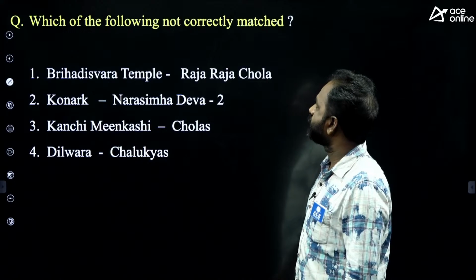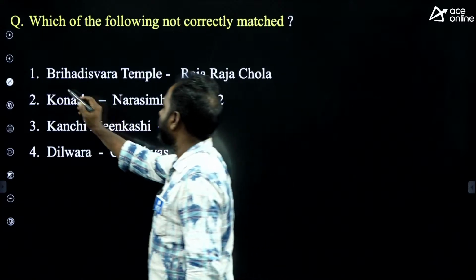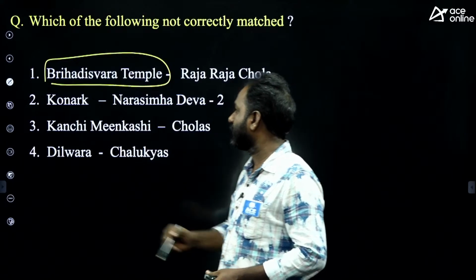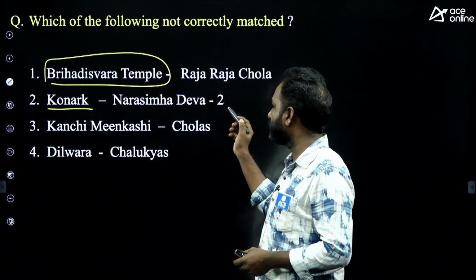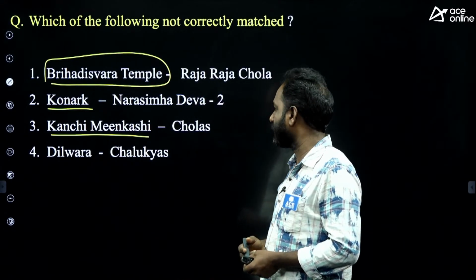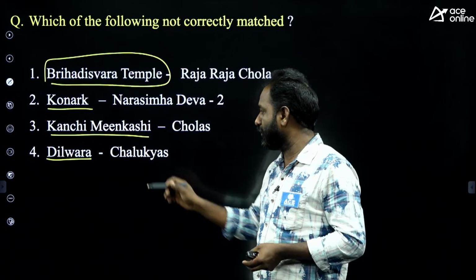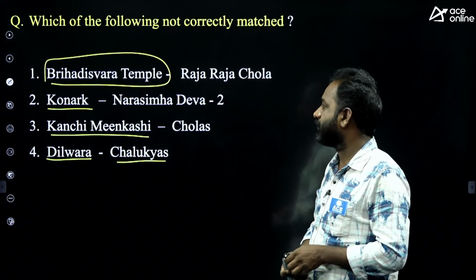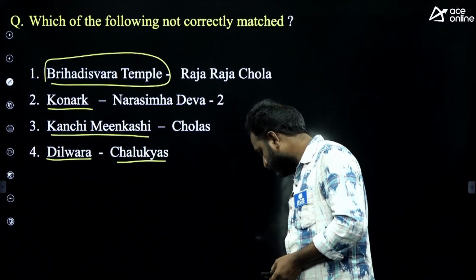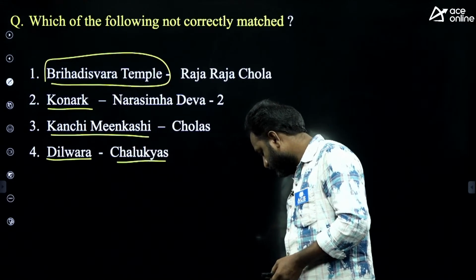Next. Which of the following are not correctly matched? Here also in one question I am giving 4 options. Brihadeshwara temple by Rajaraja Chola, right or wrong? Konark Sun temple, Narasimha Deva II, right or wrong? Kanchi Meenakshi Amma temple, built by Cholas. Dilwara temple at Mount Abu, Rajasthan, built by Chalukyas. Okay. So, which one is the wrong one?